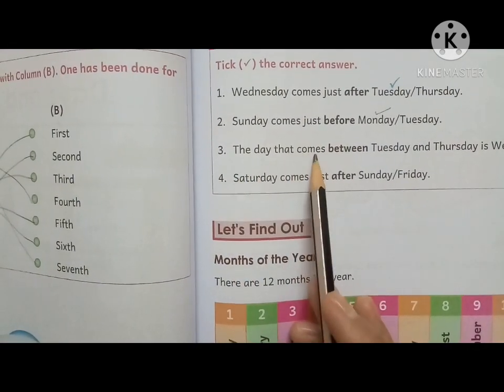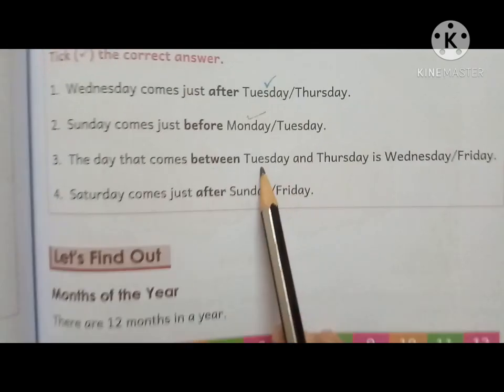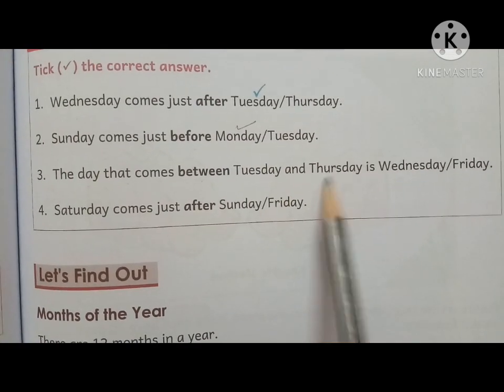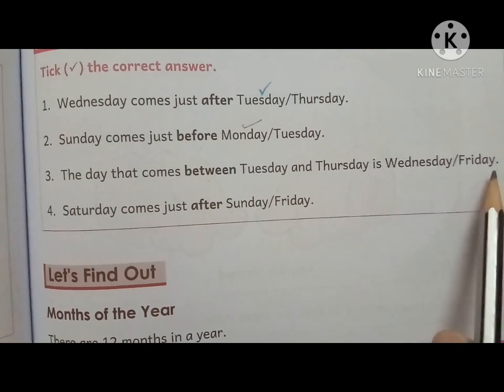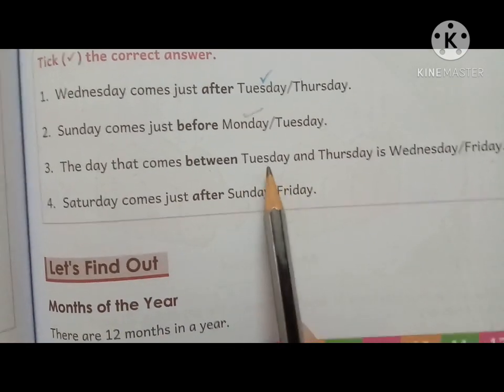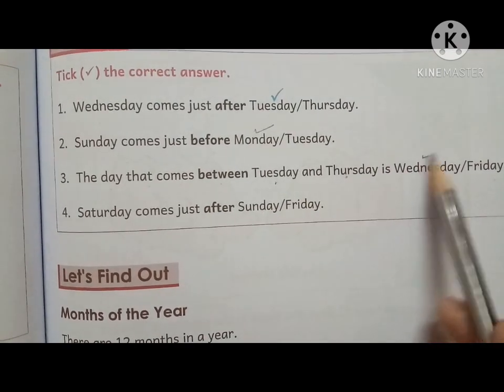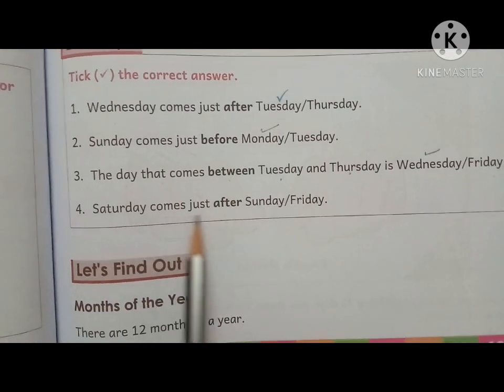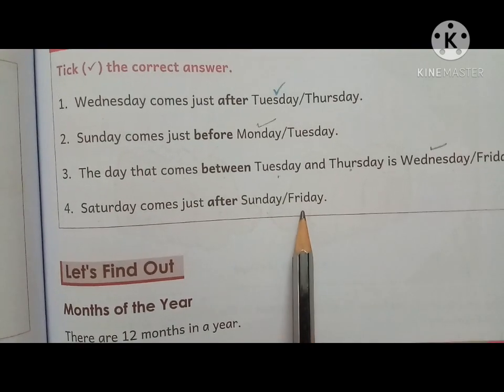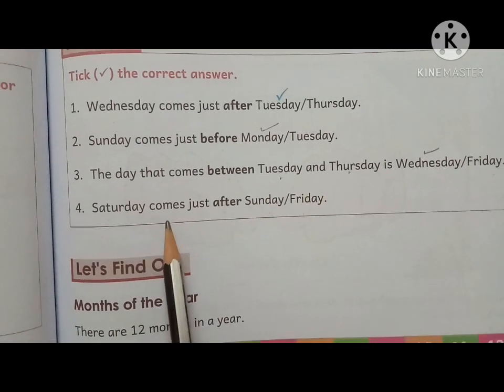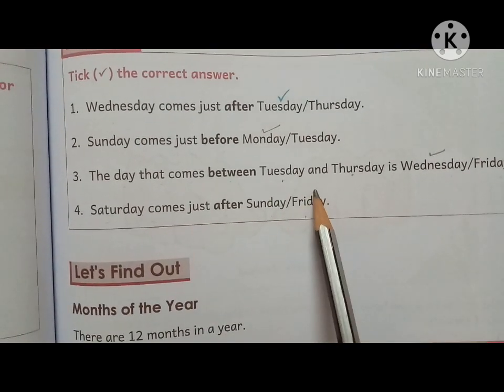The day that comes between Tuesday and Thursday is Wednesday or Friday? Which day comes between Tuesday and Thursday? Wednesday. Saturday comes just after Sunday or Friday? Saturday comes just after Friday.